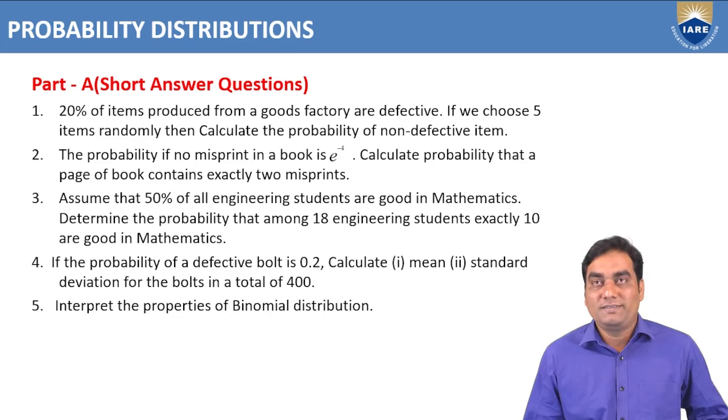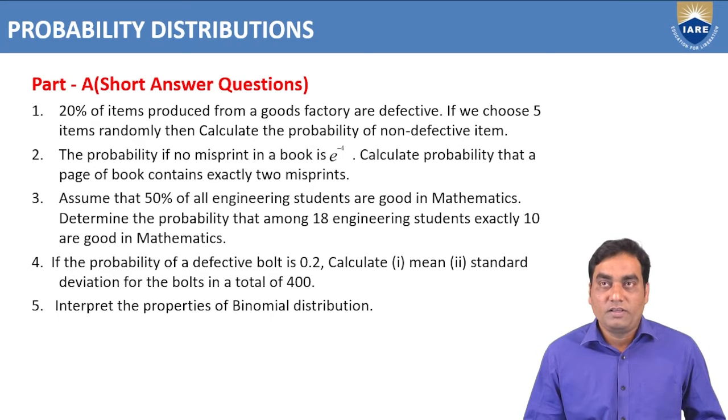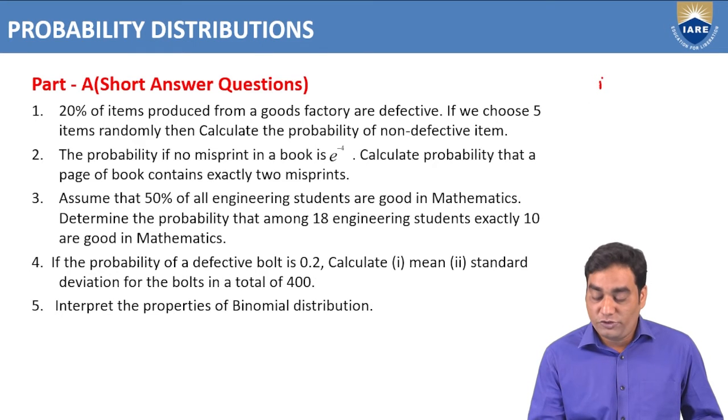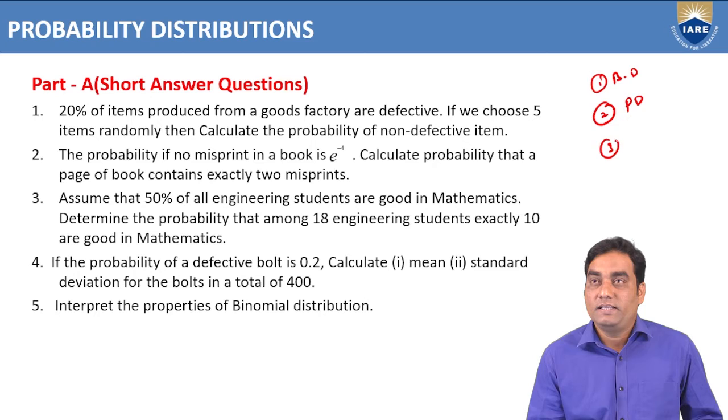Before discussing the short answer questions, first we need to understand the concepts of module 2, probability distributions. We have three distributions. One is binomial distribution, second is Poisson distribution, and third is normal distribution.